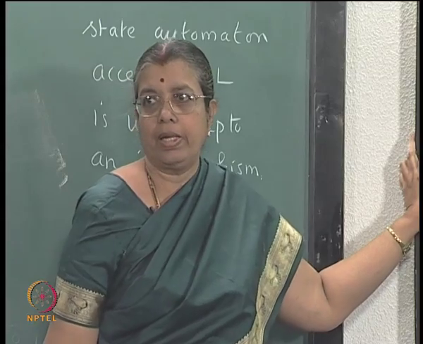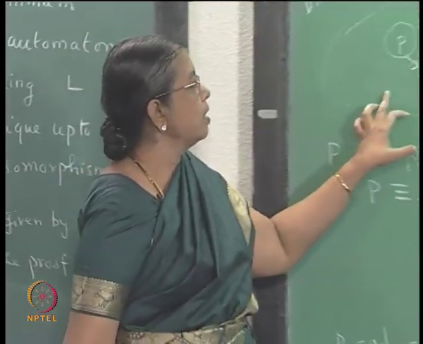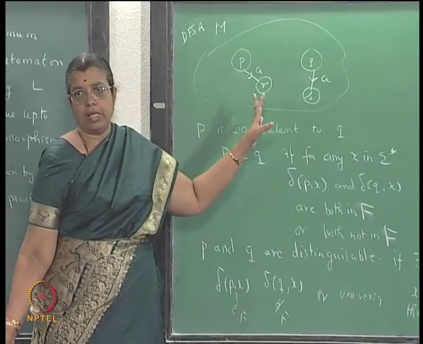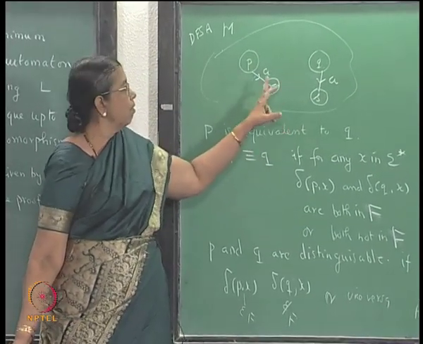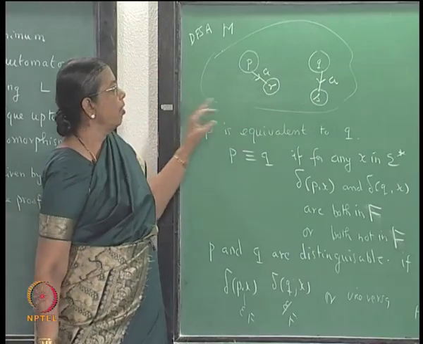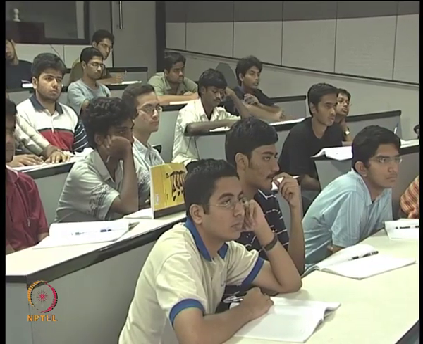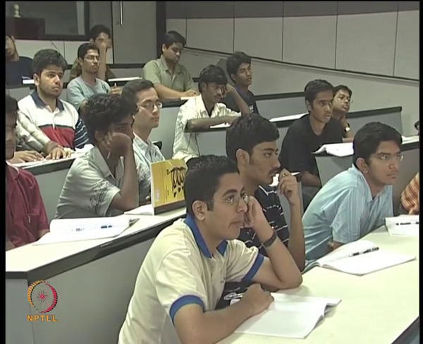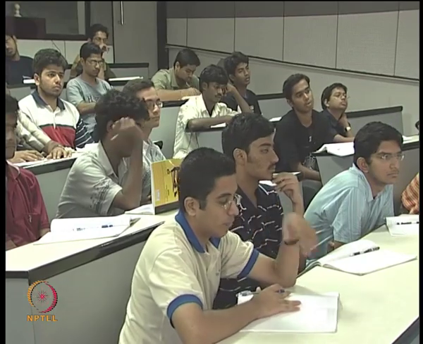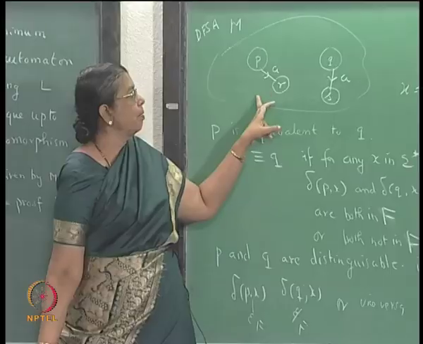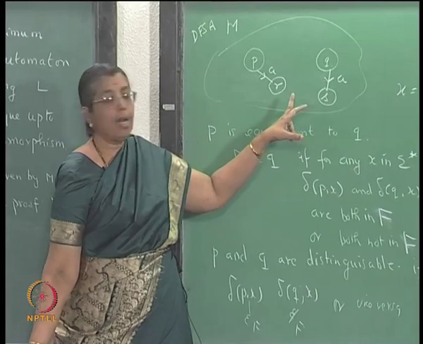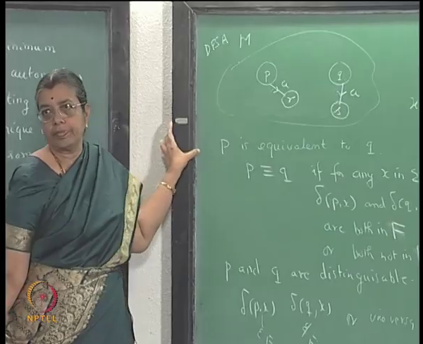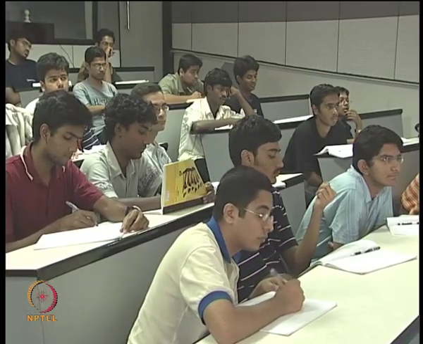They have to be equivalent. Any string takes you to a final state or a non-final state in both cases. So, if it begins with a, it will go to R and then be followed by y, where x is written as ay. If ay is accepted from P, then ay will be accepted from Q, that is, from R y will be accepted, and from S y will be accepted. So, R and S will be equivalent.